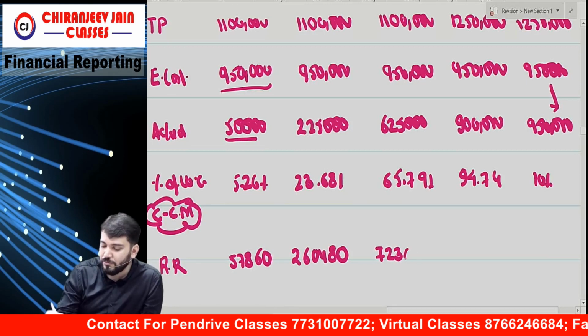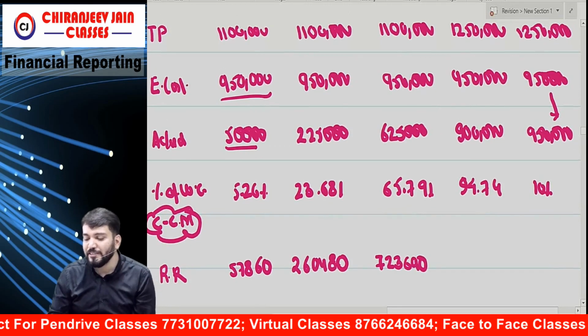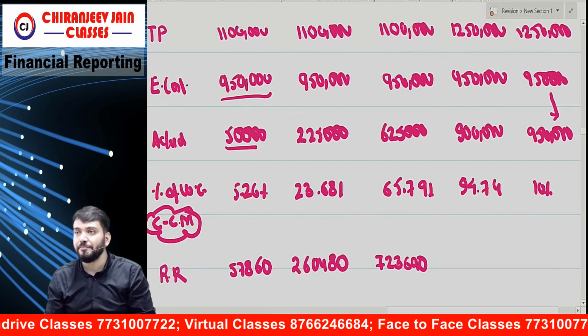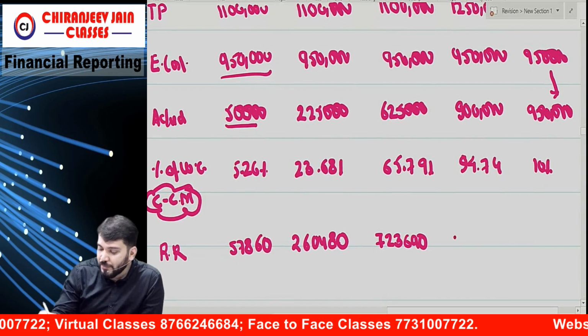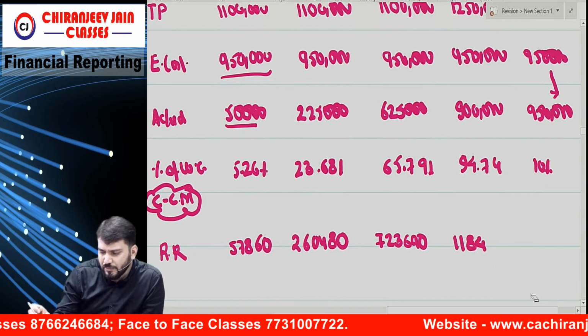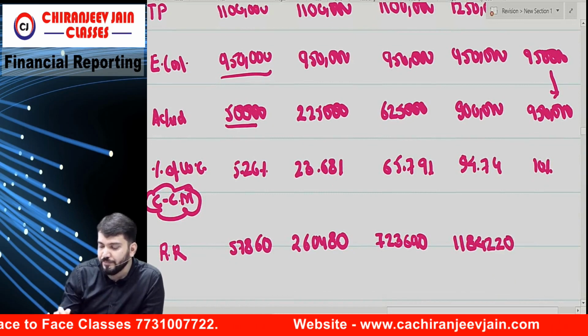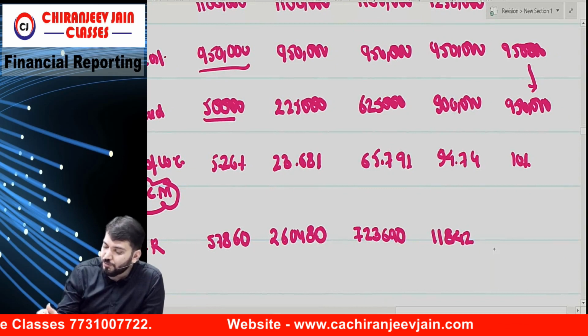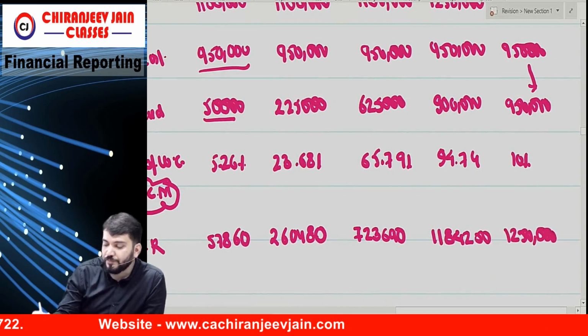Tell me, whose should I listen to? 690. Okay. Then 94.7% of 12 lakh 50,000. How much? 11 lakh 84,250. Then last is 12 lakh 50,000.